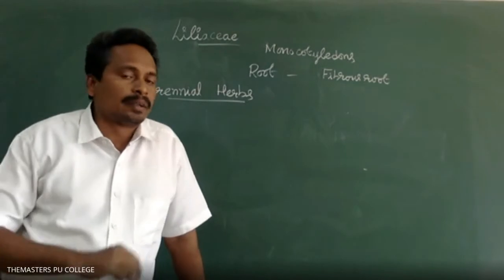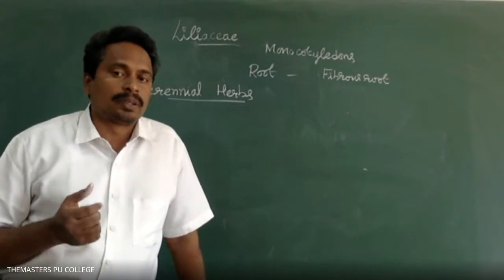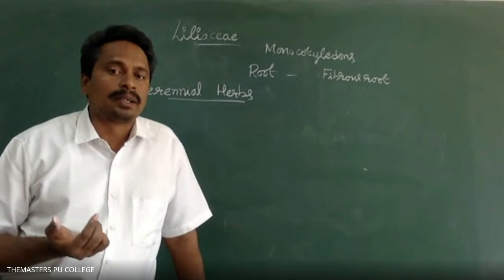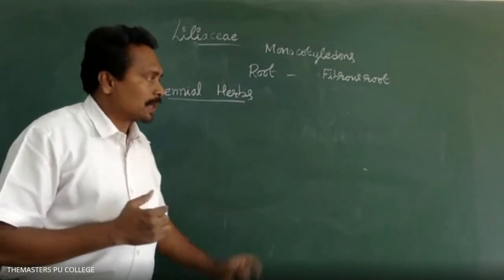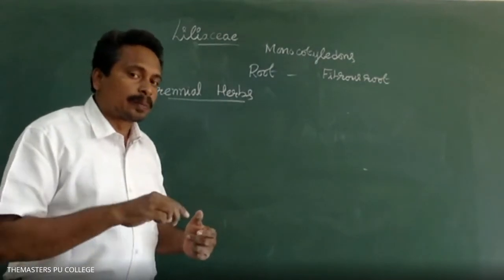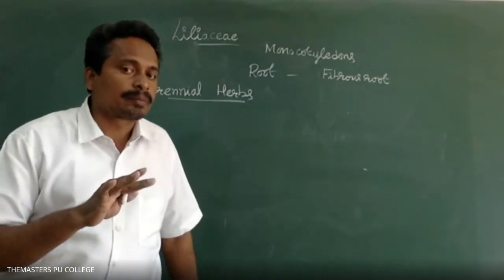If onion, garlic, or ginger is not harvested, at the end of the lifespan the aerial parts are destroyed, but the underground part is not destroyed.